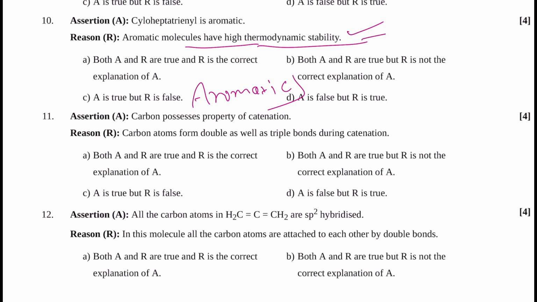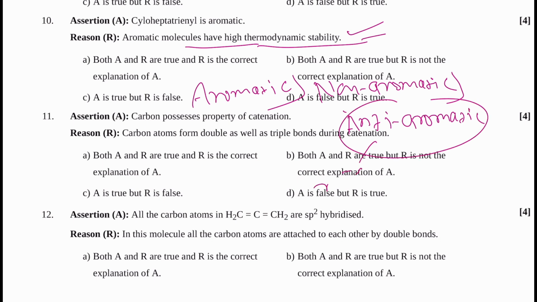After that, non-aromatic in the stability order. After that, anti-aromatic. An anti-aromatic compound is most unstable. So this one is also correct.